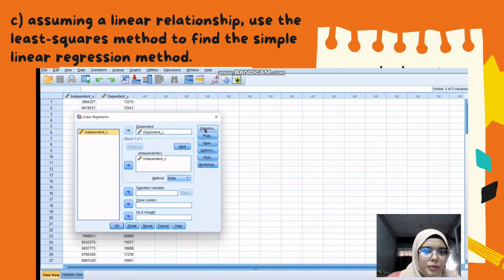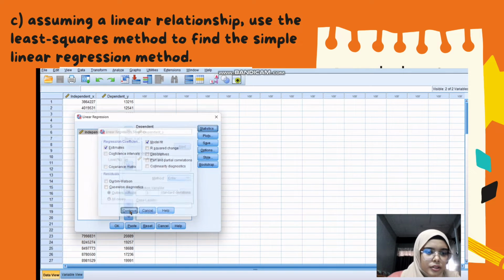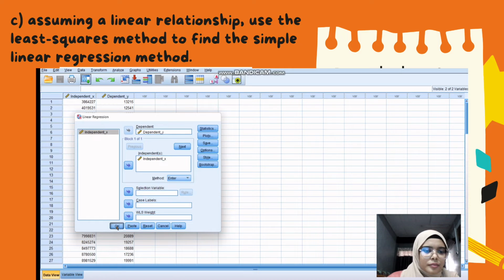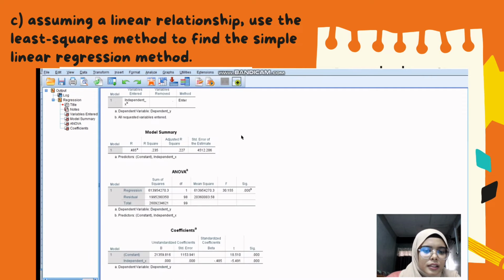And we click statistics to make sure estimate and model fit are checked, and click continue. After that, we click OK. This is the equation that we had, in this part. So we can check whether the equation from the manual calculation is the same or not as this SPSS.